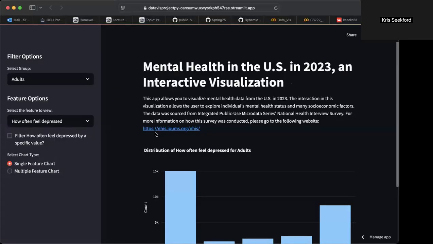I know we were supposed to have two specific questions that we were aiming to answer. And I did have two questions that I came up with, but really this visualization answers more than two questions.